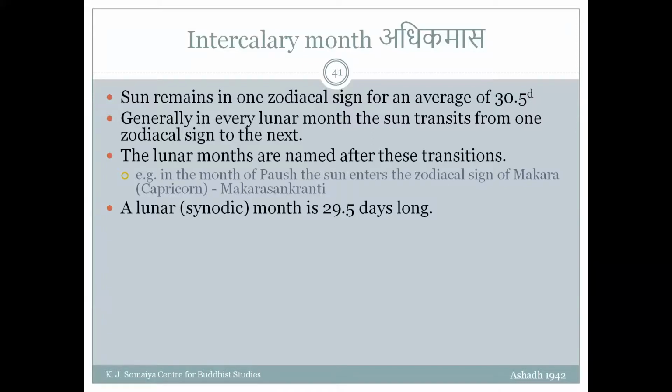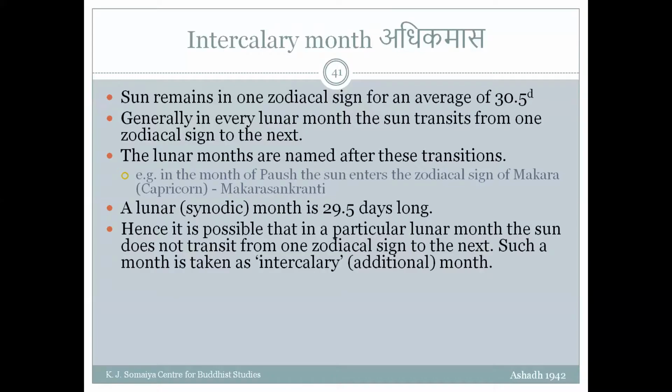Now, the lunar month or the synodic month, what we call, is 29.5 days long. Now you see, we want to correlate the motion of the sun and the motion of the moon. Why? Because we want months to happen in the same season. Now there is a problem. The lunar month takes 29.5 days, while the sun going from one zodiacal sign to the next takes about 30.5 days.